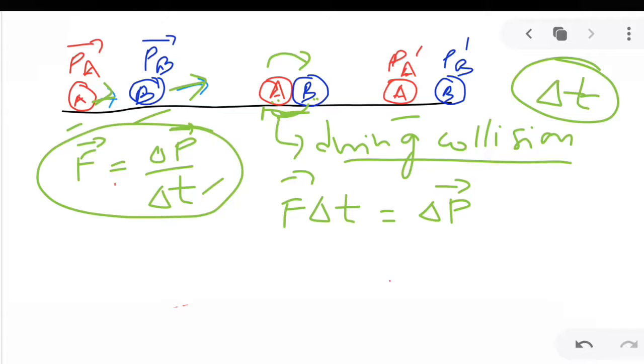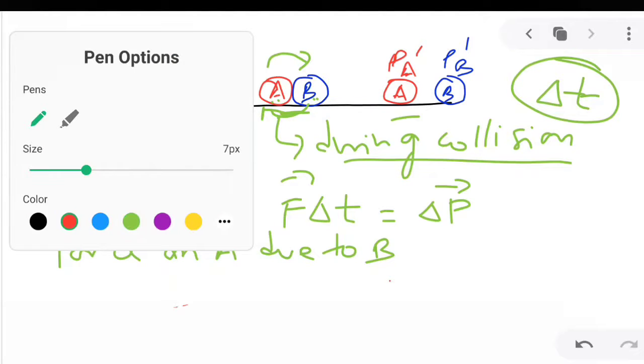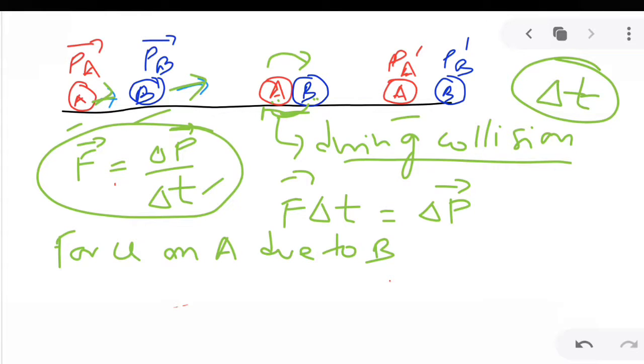Now, what is the force exerted on A due to B? We write this as FAB. When this force acts on A, the momentum of A changes from PA to PA dash.